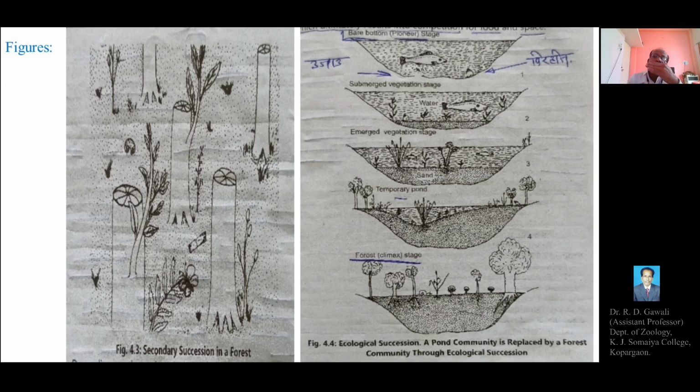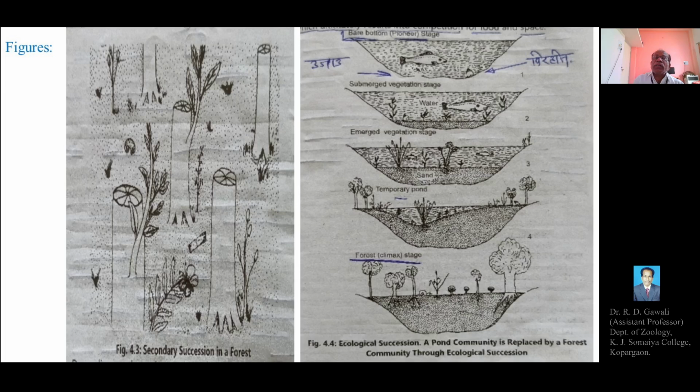So the structural components of the pond also get transformed, and there is a transformation and replacement of the biotic community also, that is, plant and animal species are changed. Finally there is a complete transformation of the permanent pond to a temporary pond, then a marshy place, then wetland or grassland, and slowly it is transformed into a forest community, which is a stable or climax community.